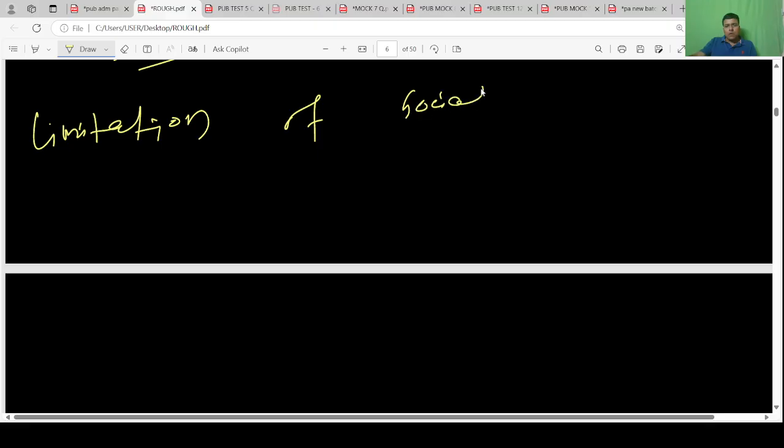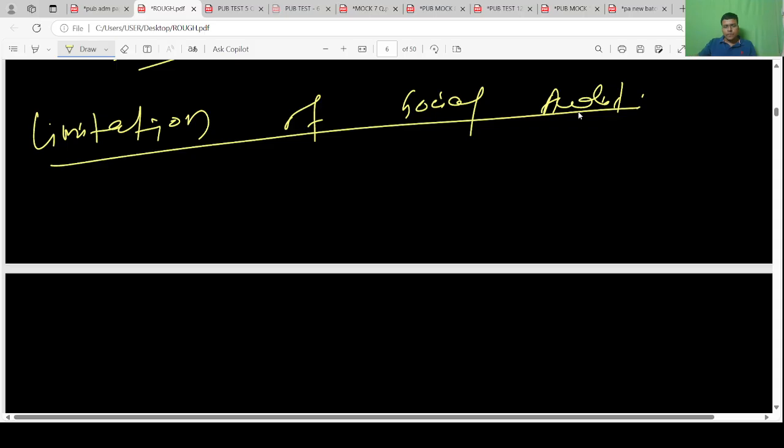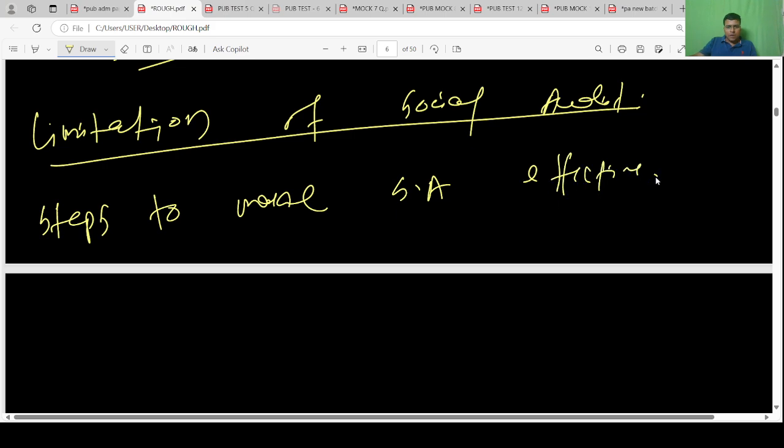And here also we write limitation of social audit, steps to make social audit effective.